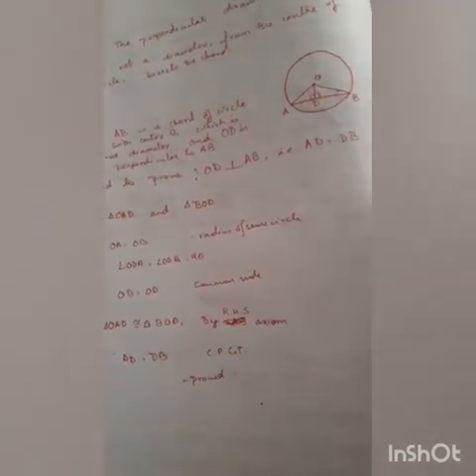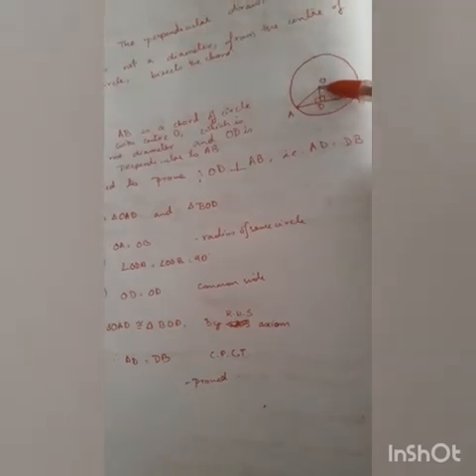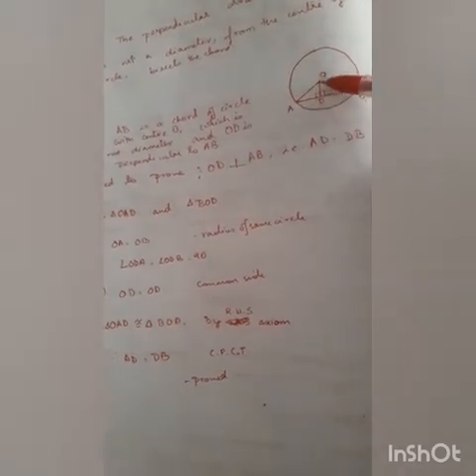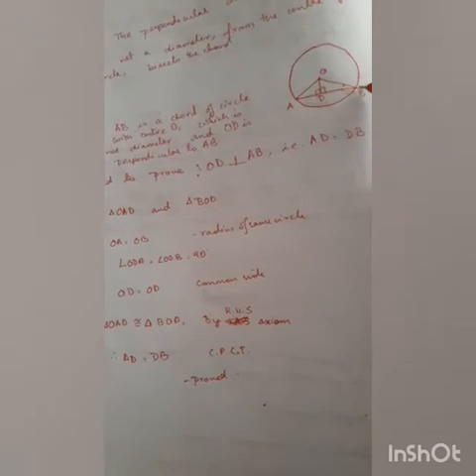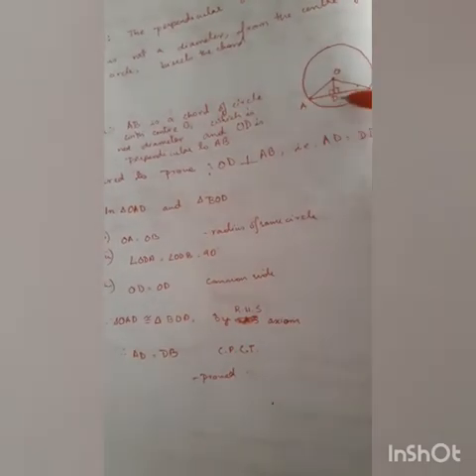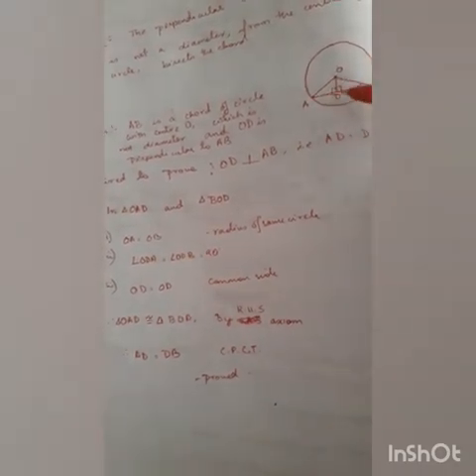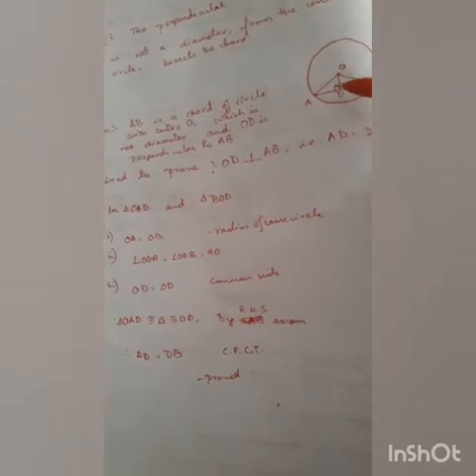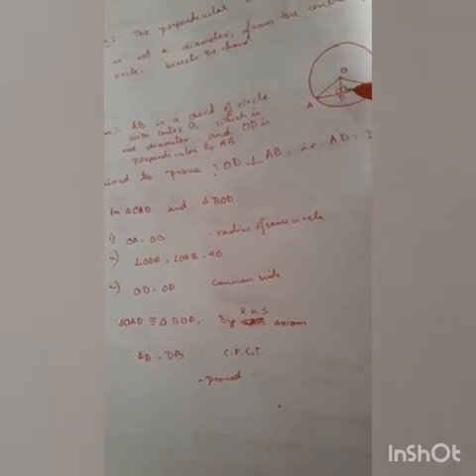Now what have we done as construction? We have joined O to A and O to B. Now in triangle OAD and triangle BOD, in these two triangles we will prove that these two triangles are congruent.